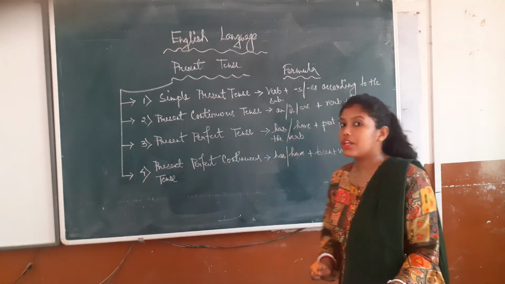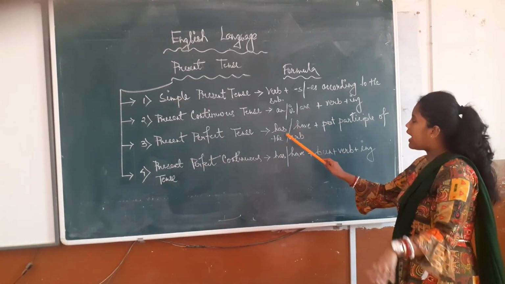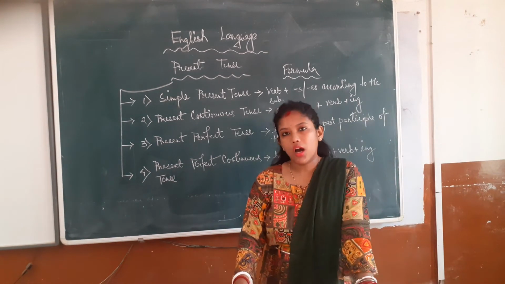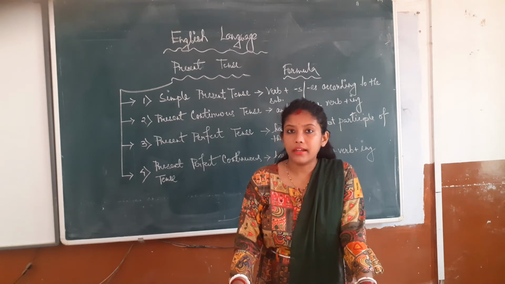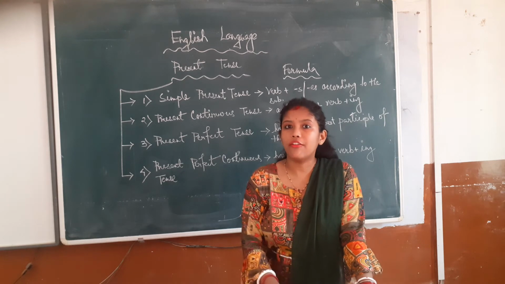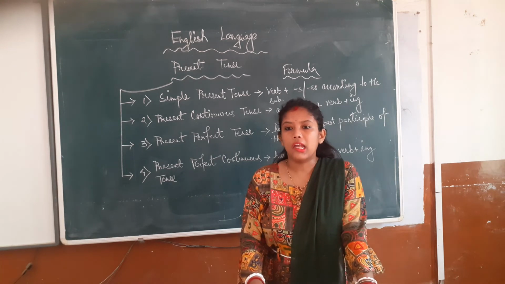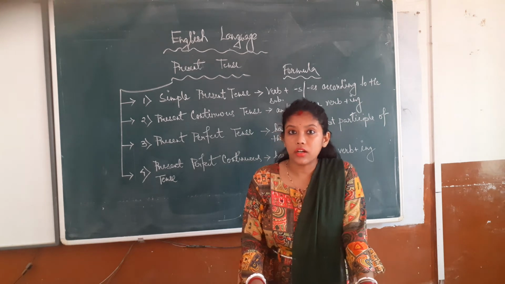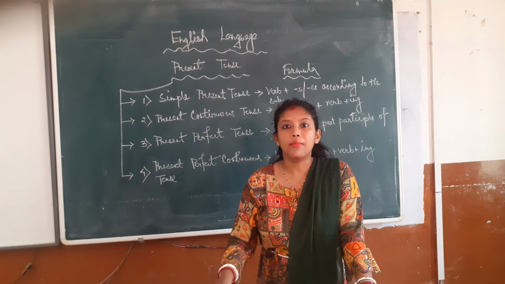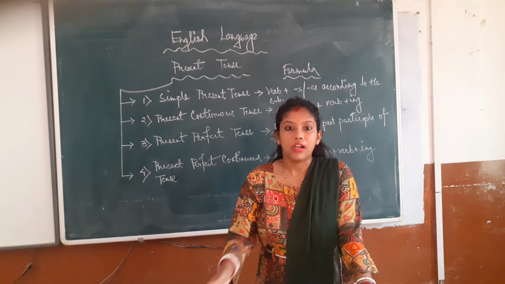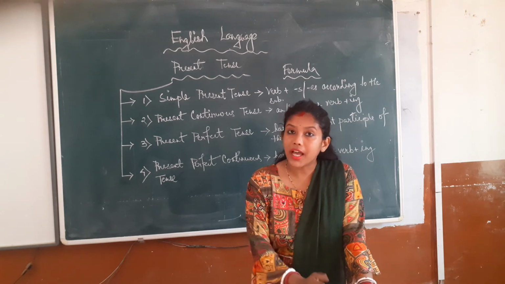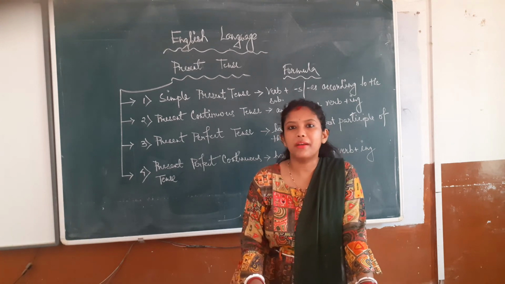Okay, so let us know the formula first. It is beta has or have plus the past participle form of the verb. Now again according to the subject we have to add either has or have. Now with I, you, we, they we have to add have. Okay, and for he, she, it or any name we are going to use has. So if I say हम डांस किए, I have danced. Okay, कभी कभी हम लोग बोलते हैं ना मैम I have done my work, अभी हम वर्क कर लिए. Okay, I have done my work. So these are beta present perfect tense.